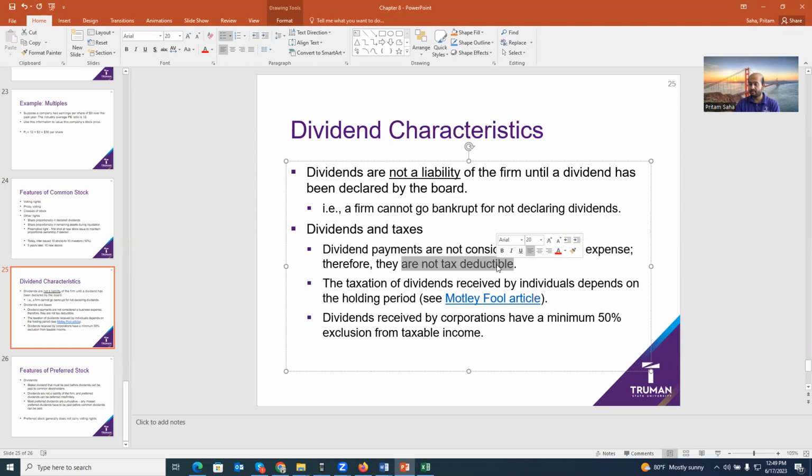And you can remember from the income statements, after the company pays the tax, they get the net income, and from that net income, they decide to pay dividends or not. So the dividend decision comes after tax payment. On the other hand, interest expense is deducted before tax payment. That's why interest expense is tax deductible, dividends no.